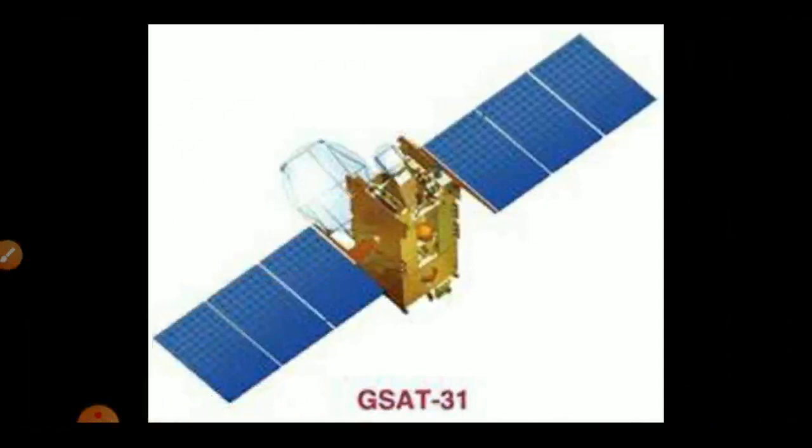There are many Indian satellites, for example the INSAT series, INSAT first, INSAT second, and the GSAT series. These are artificial satellites. They are used in communication, to study the Earth, and for many other purposes.